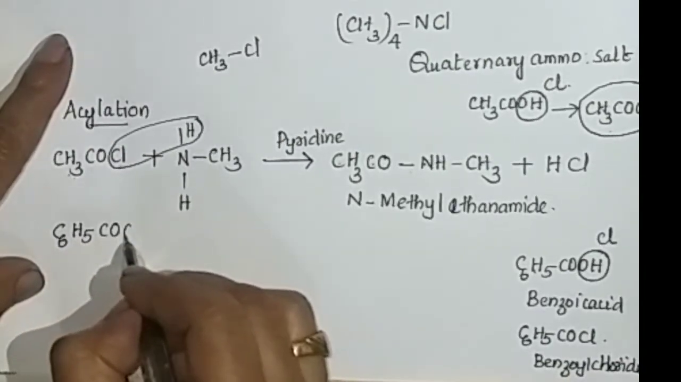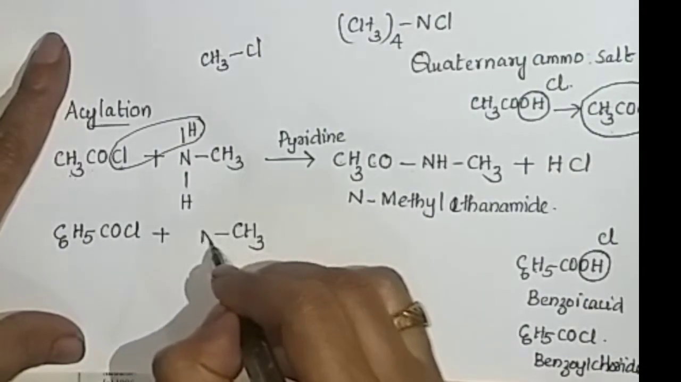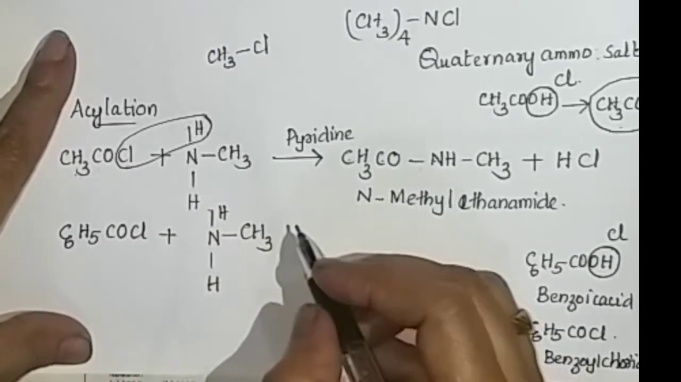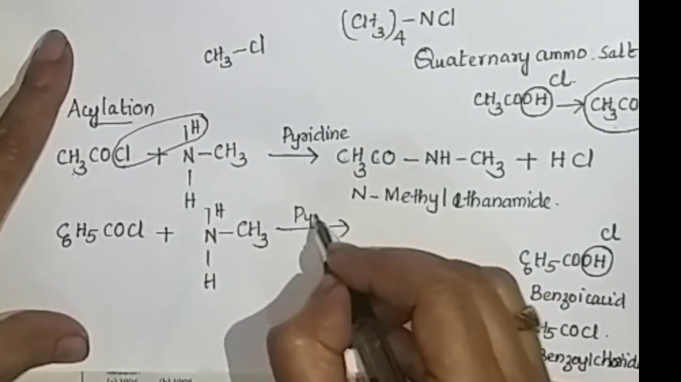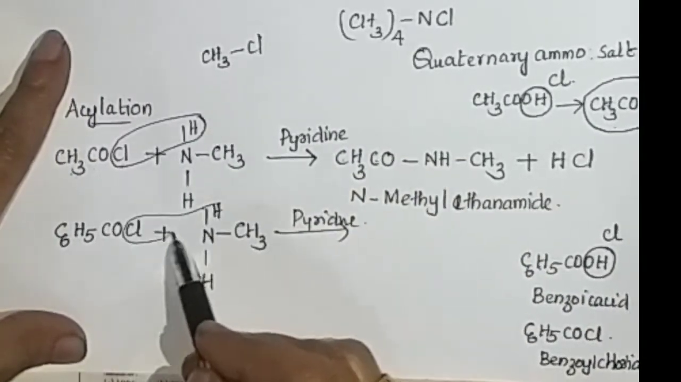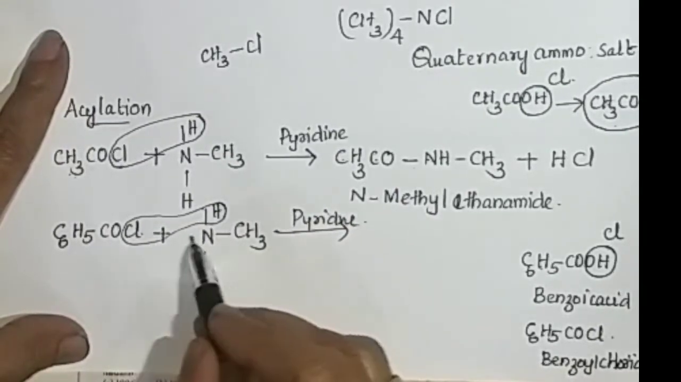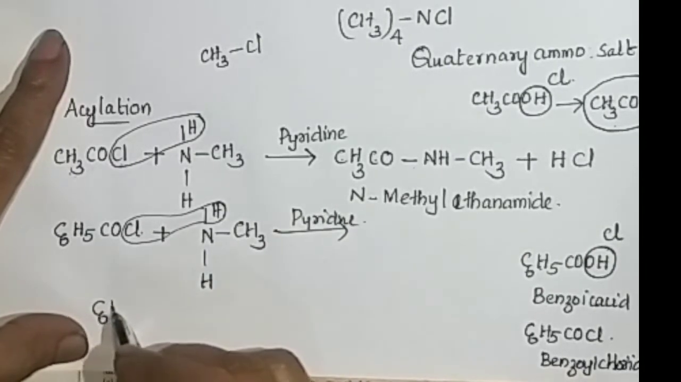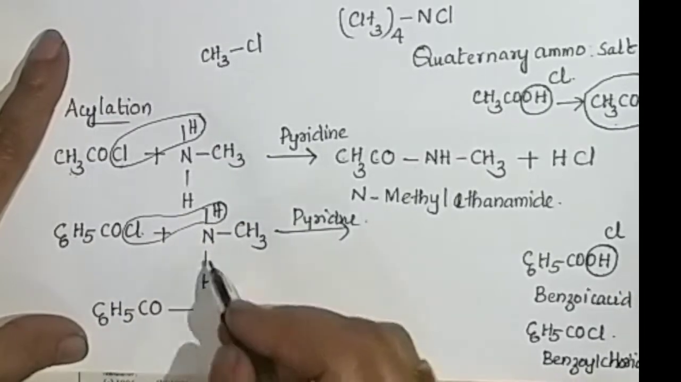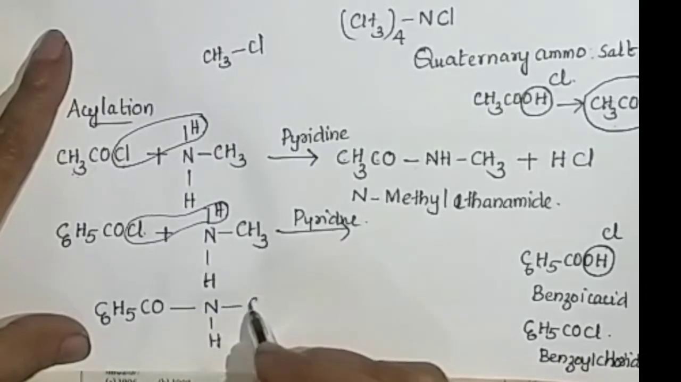C6H5COCl plus amine, CH3NH2 methanamine, reacts in the presence of pyridine. Then this hydrogen and the chlorine become eliminated. Elimination takes place and here a bond forms. Then we can write C6H5CO, a bond between them, remaining N, H, then CH3.